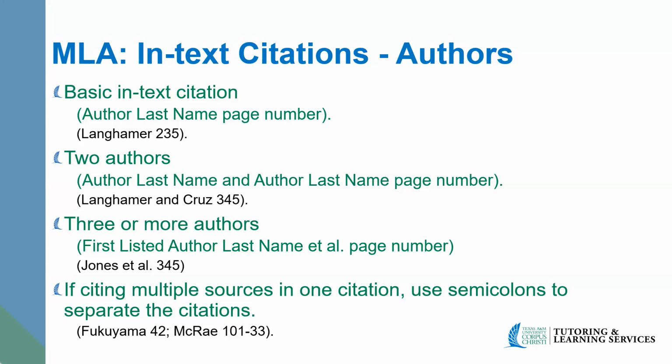So in our example, it's going to be Jones et al., page 345. And the et al. symbolizes to the reader that there are more authors. Lastly, if citing multiple sources in one citation, you use a semicolon to separate the citations. So in our example, we have Fukuyama, page 42, semicolon, McRae, pages 101 through 33.